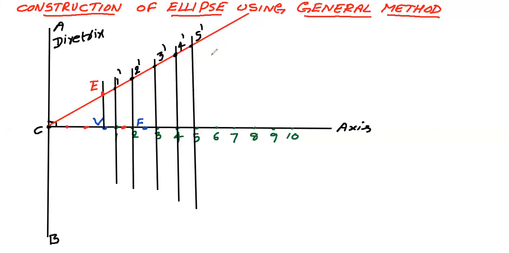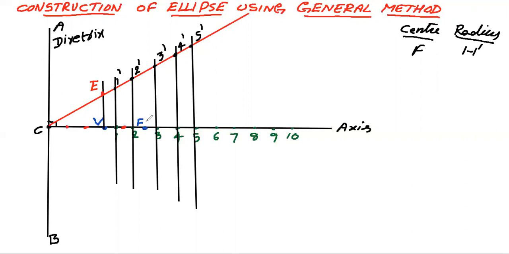Now I am going to draw a number of arcs. How am I going to draw? See here. First, the center for all these arcs is F. Radius, for the first arc, is 1 1 dash. What does that mean, friends? Take 1 1 dash as radius.